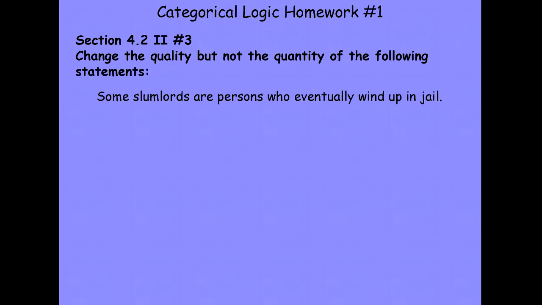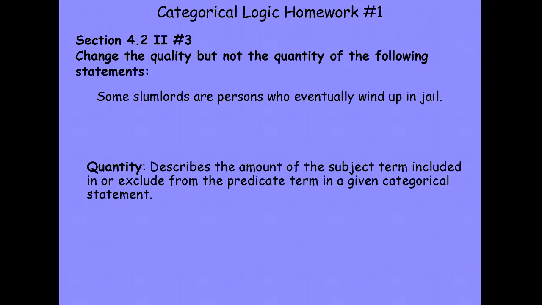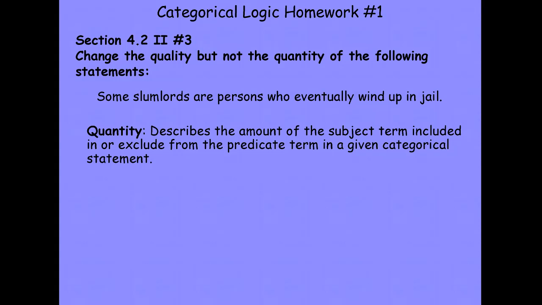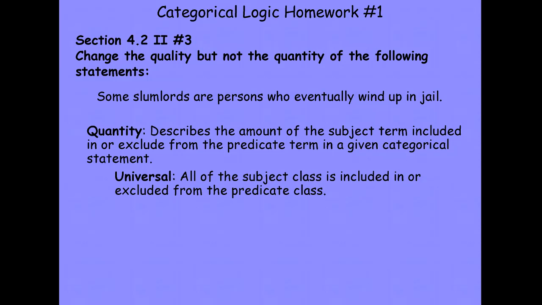Let's take a look now at quantity for our categorical statements. Quantity describes the amount of the subject term that is included in or excluded from the predicate term in a given categorical statement. Again, we have 2 possible values. Universal categorical statements assert that all of the subject class is either included in or excluded from the predicate class. Universal standard form categorical statements include the universal affirmative statement, all S are P, and the universal negative statement, no S are P.